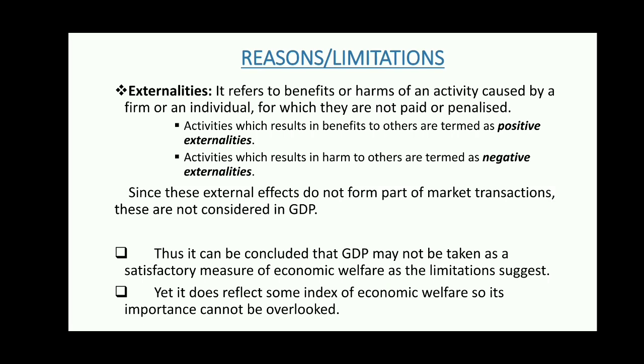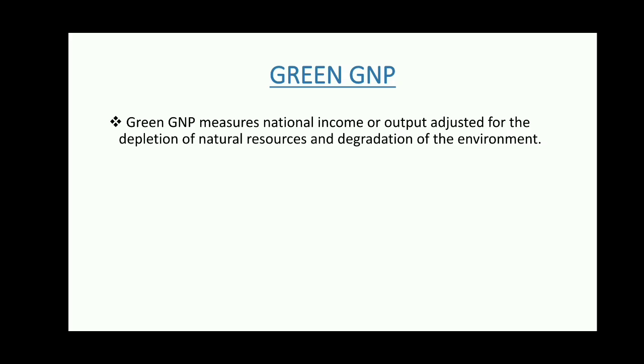Now the last topic for today, as well as for this fourth chapter, is green GNP. What is green GNP? Green GNP measures the national income, or the output, adjusted for the depletion of natural resources and degradation of the environment.